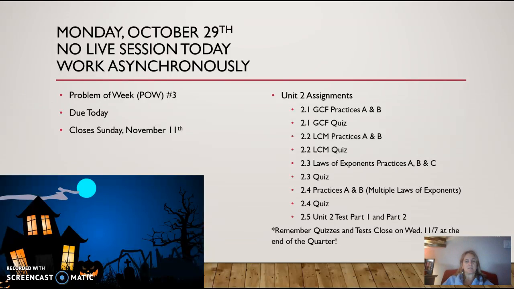And then the test that was assigned last week, 2.5, Unit 2 test, Part 1 and Part 2. So there's a multiple choice fill in the blank section, and then there is a folder, a teacher graded assignment that you must submit. I will be entering zeros in if you have not completed them yet today, and then you have until Wednesday, November 7th, the end of the quarter, to complete the quizzes and the tests. They close at the end of the quarter.